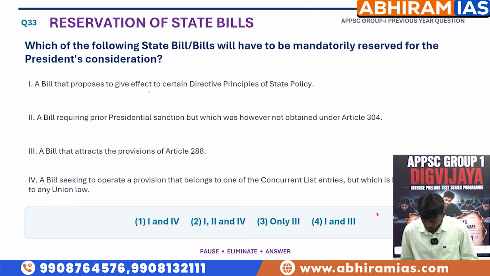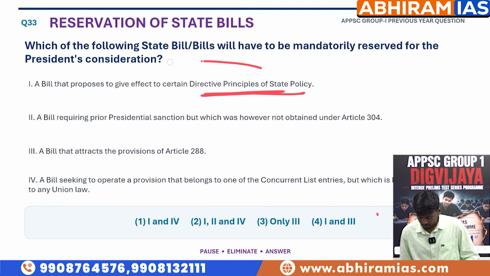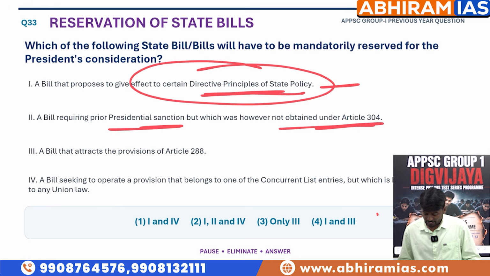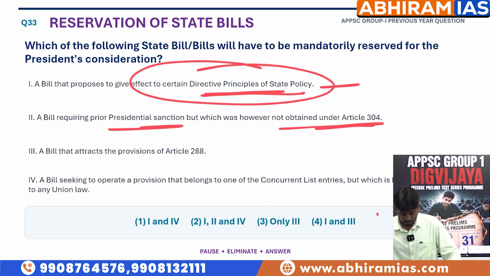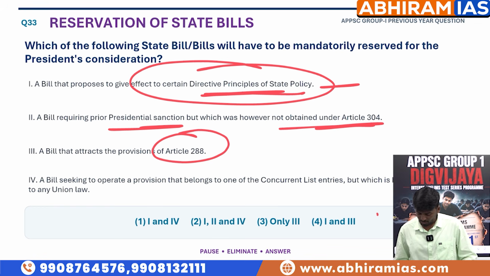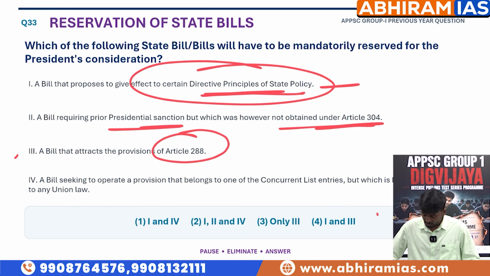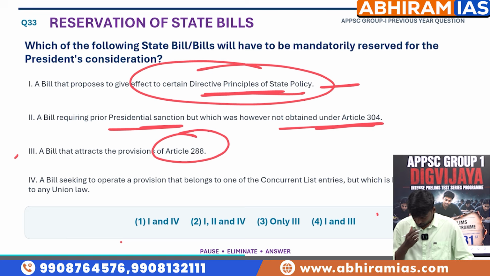A bill that proposes to give effect to certain DPSPs. A bill requiring prior presidential sanction, but which has not been obtained under Article 304. A bill that attracts the provisions of Article 288. Here we have to understand what Article 288 is before judging whether this statement is right or wrong. Next, the fourth one: a bill seeking to operate a provision that belongs to one of the concurrent list entries, but which is repugnant to any union law.